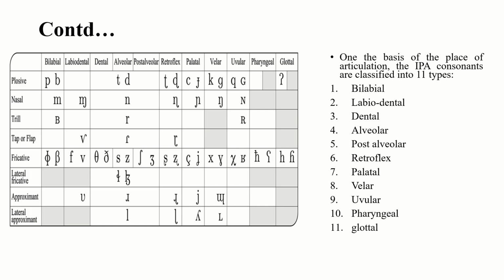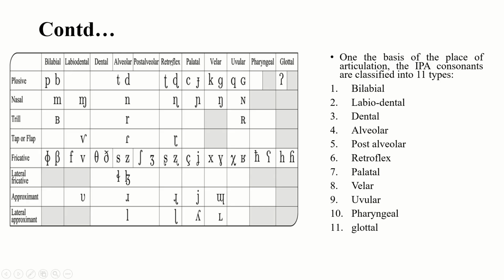On the basis of place of articulation, IPA consonants are classified into 11 types. The labels given on the horizontal side are place of articulation, and those given vertically are manner of articulation.